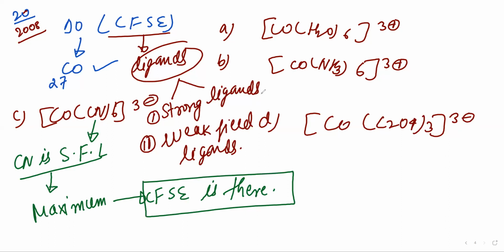All other ligands are weak field ligands: water, ammonia and C2O4 2 minus are also weak field ligands. All are weak field ligands, while here CN is a strong field ligand. So please write it down.